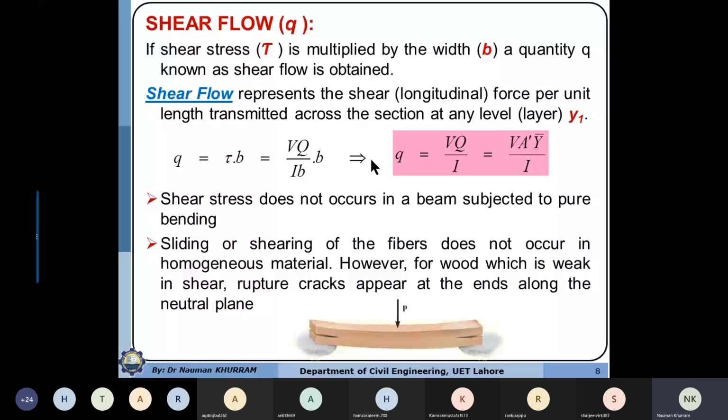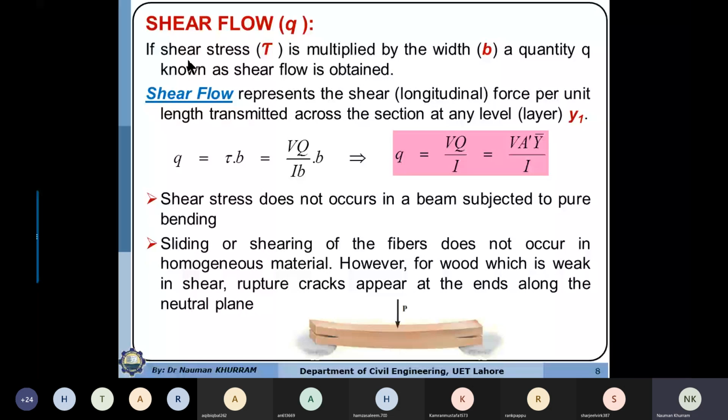So if the thickness is very small, we can assume that force is uniformly distributed along the thickness and is only changing or distributed along the length. In that case, we have to use another concept, which is regarded as shear flow. What shear flow is, and why it is regarded as shear flow, we shall discuss in detail.